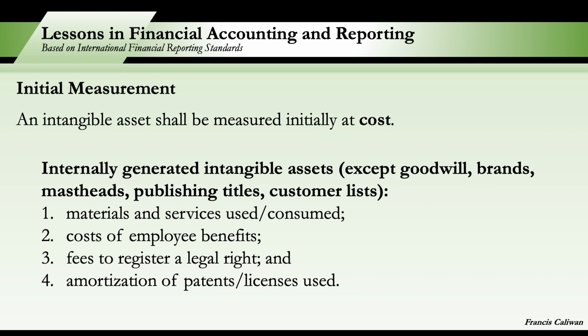Meaning, if these items are generated internally, they are not to be recognized as intangible assets in the books. They are to be recognized if they are acquired through other means, like what we've discussed a while ago. So separate acquisition, by way of government grant, exchange, or business combination.